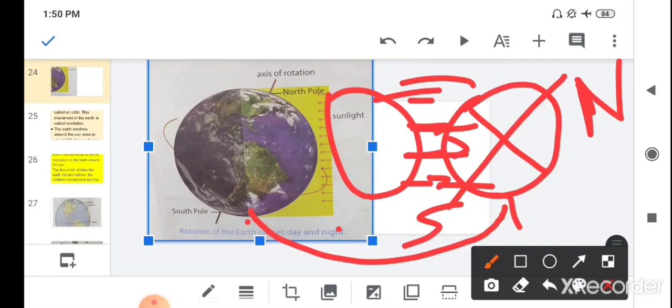I hope this is clear to you all, why the seasons change. This is because of the revolution of earth.